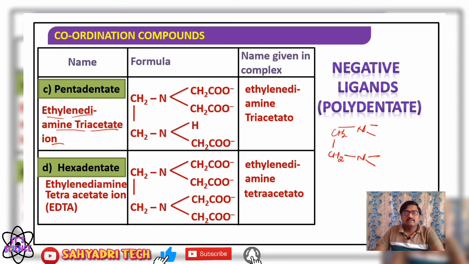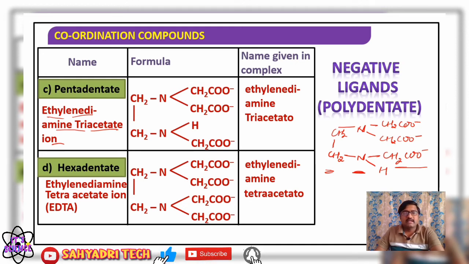Then CH2COO minus, CH2COO minus, CH2COO minus, and H. So what is the name here? Ethylenediamine triacetate, or actually ethylenediamine triacetic acid.